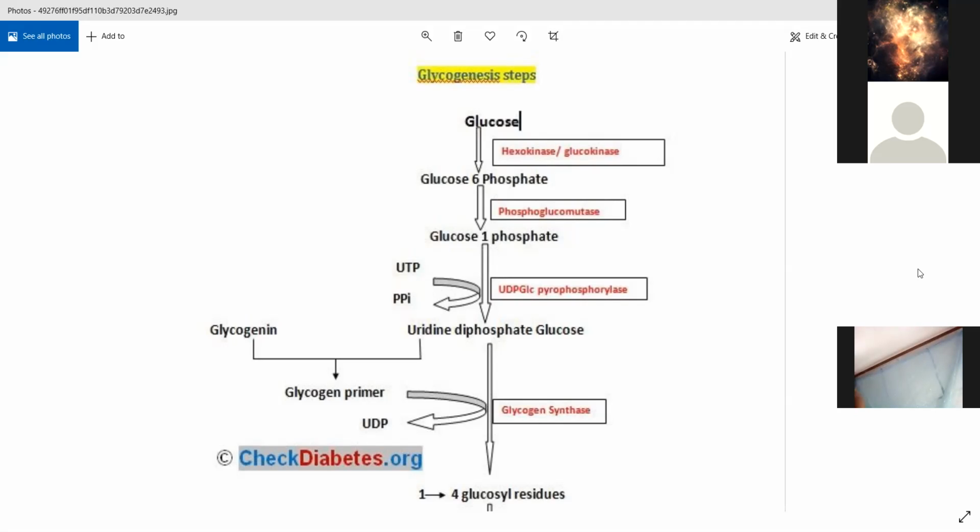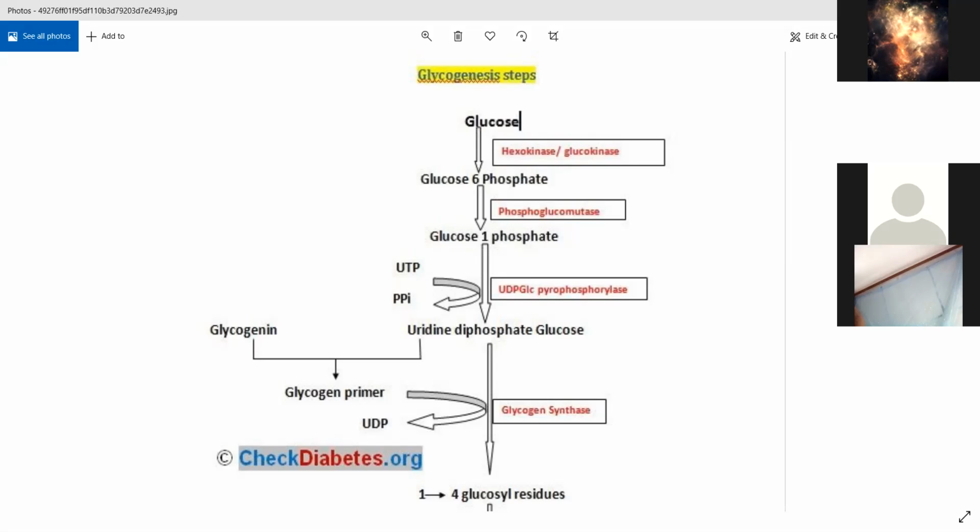So you are taking a little bit of primer, a little bit of curd which is already present, and you are putting it into the raw material, that is milk. In this scenario, that curd that you are adding acts as a primer. The same way, glycogenin will act as a primer. It will act as the curd that you are initially adding. What it will do is replace uridine diphosphate and make a glycogen and glucose molecule, that's called a primer. It is called the glycogen primer. I'll draw that and show it to you how it looks.